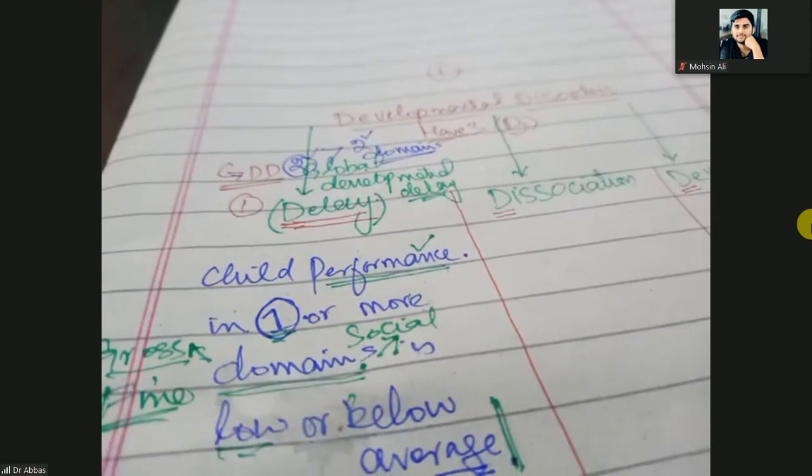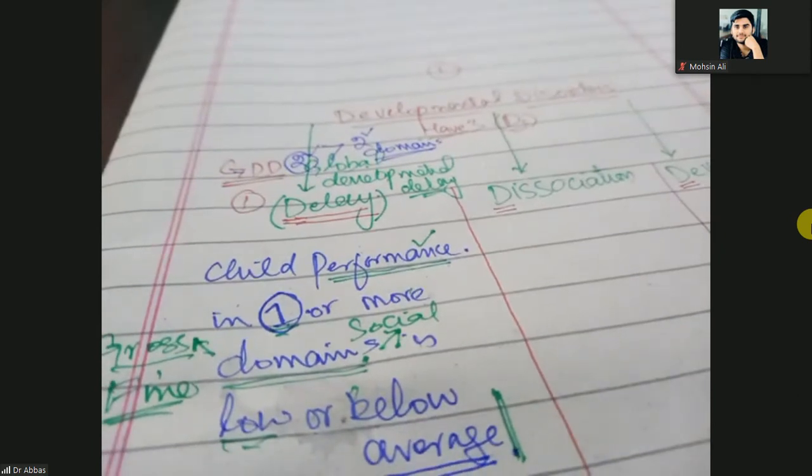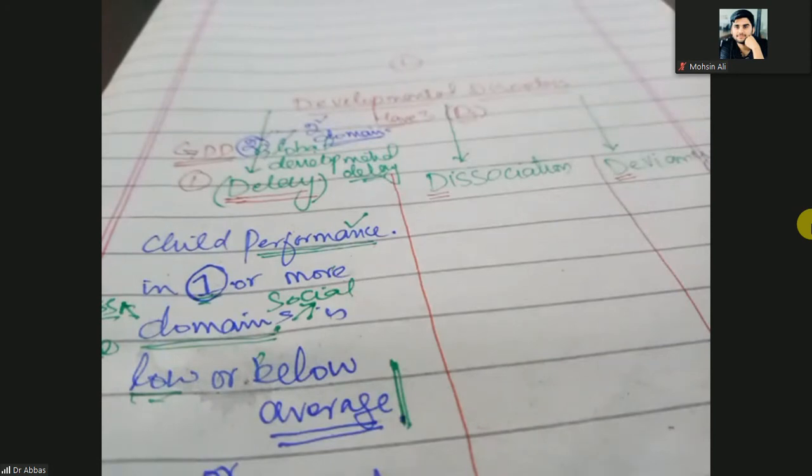So next one is the developmental dissociation. It means it dissociates. One thing is not associating with the other, that is the dissociation. It means the baby is learning one thing very well but not learning another thing. The baby is learning how to walk, learning how to stand. These two things the baby is learning very well, but the baby is not learning how to speak. That is the dissociation.